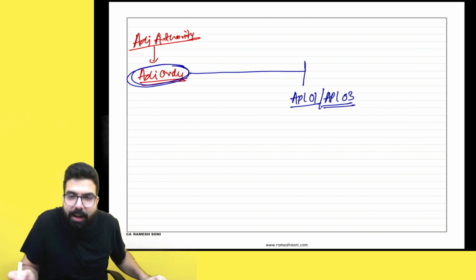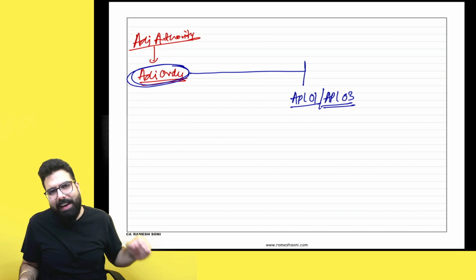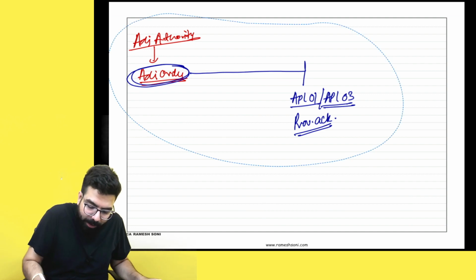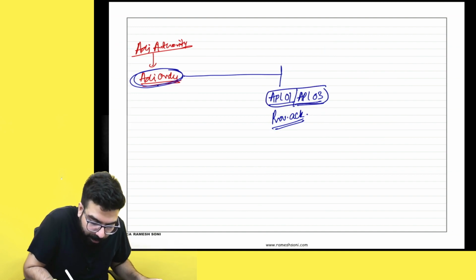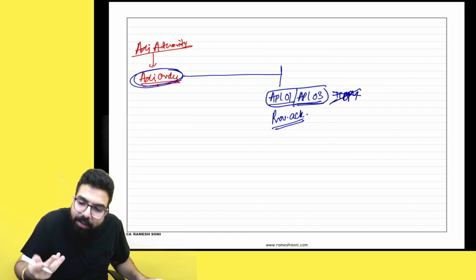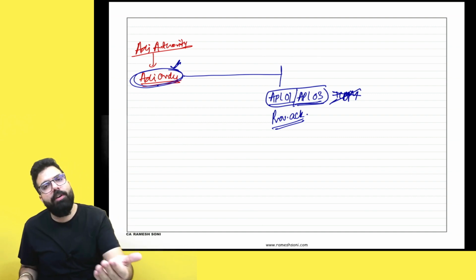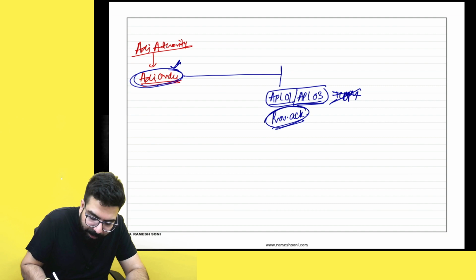Whenever you file an appeal in APL 01 or the department files an appeal in APL 03, one provisional acknowledgement is given. And you know what? Once a provisional acknowledgement is given, now, sir, when you are filing an appeal, the order copy has to be attached with the appeal. But sir, as of now, I have not received the copy, because the adjudicating authority has just passed the order. I have not received a copy of the order. So they used to say, you will be given a provisional acknowledgement.